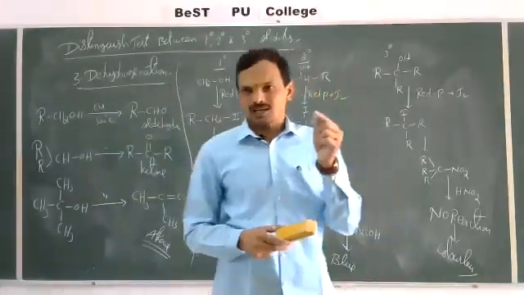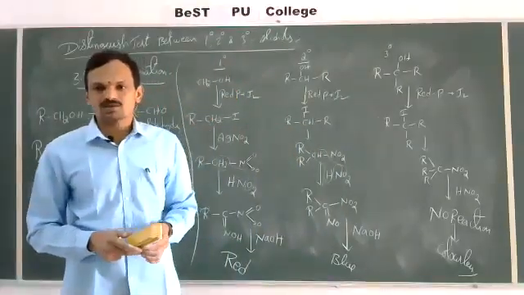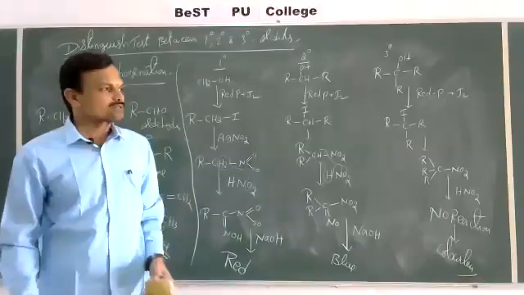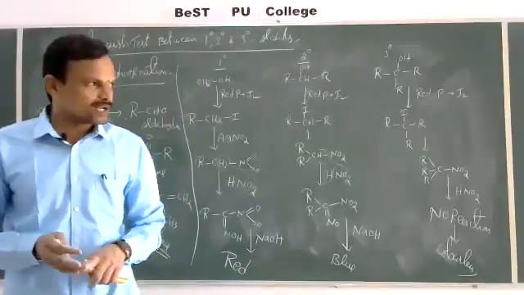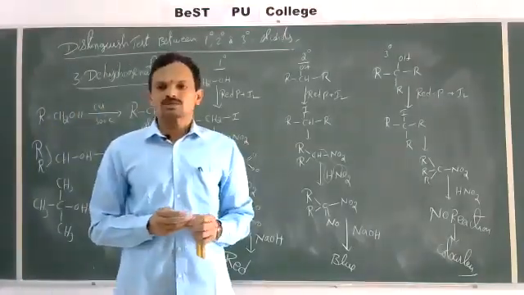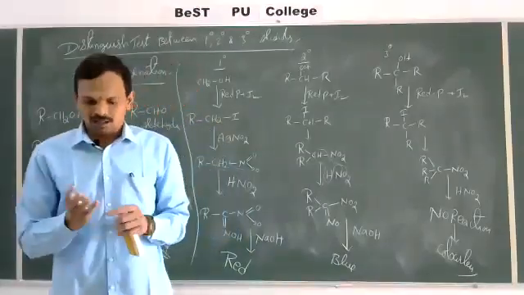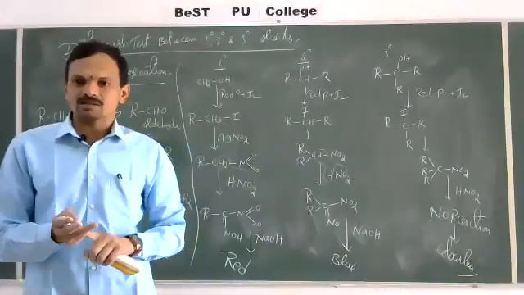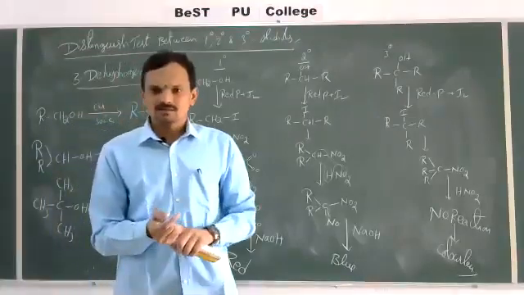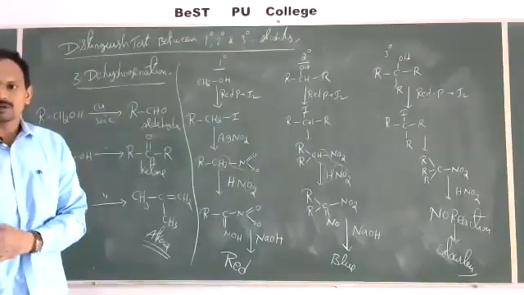Then reactions involving cleavage of C-OH bond, meaning the C-O bond. That is nothing but reaction with the halogen acids, reaction with the phosphorus halides, reaction with thionyl chloride. And third one is reactions involving cleavage of alkyl group as well as hydroxy group. So these are nothing but dehydration of alcohols, dehydrogenation of alcohols, and oxidation of alcohols. And finally, today what we discussed is the distinguishing tests. So this is regarding the total concept of alcohols.